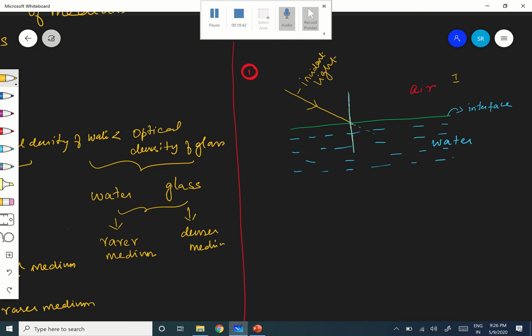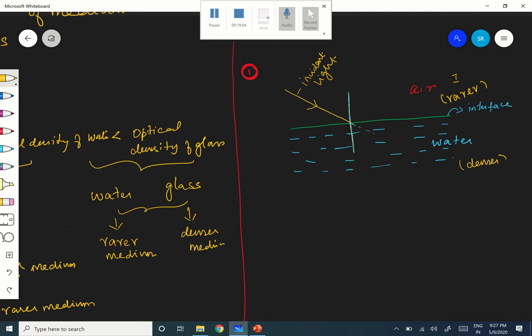Of air and water, which is rarer? Air is the rarer medium, and water is the denser medium. So the light is going from rarer to denser medium, which means the speed will decrease, as we have just seen.